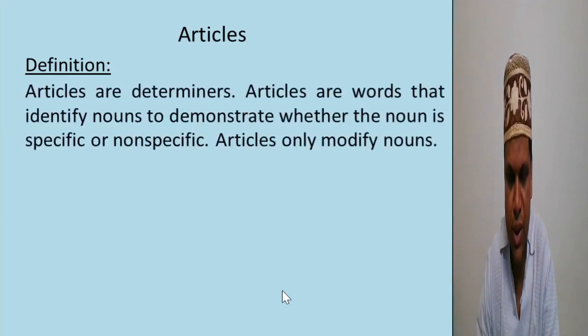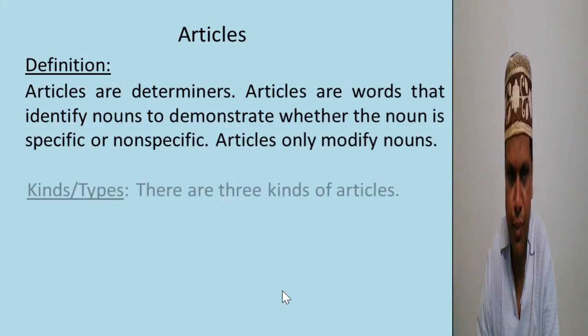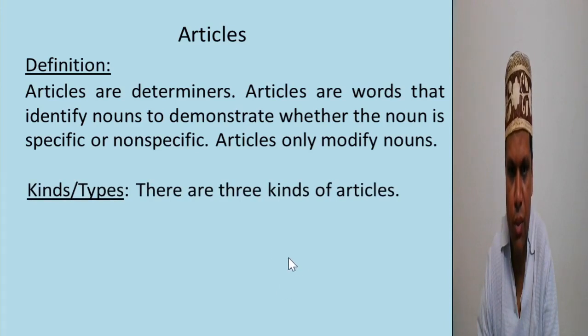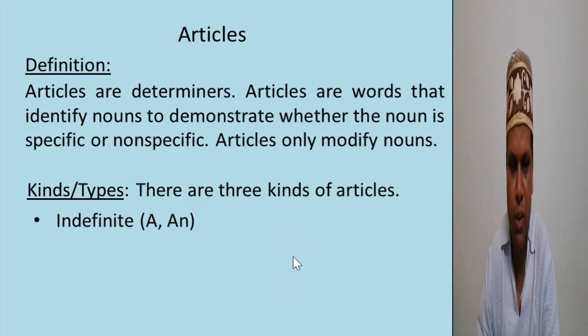Articles are determiners. Articles are words that identify nouns to demonstrate whether the noun is specific or non-specific. Articles only modify nouns. How many kinds of articles are there in English grammar? There are three kinds of articles in English grammar. They are indefinite, a, an, definite, the.